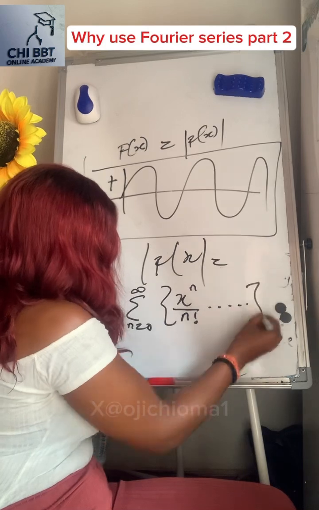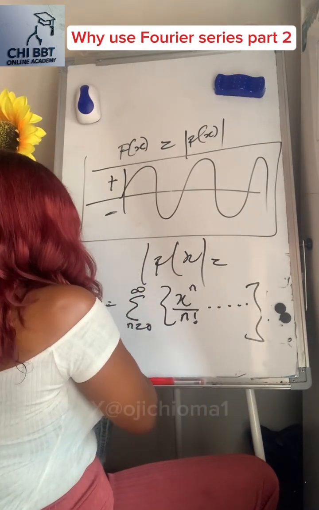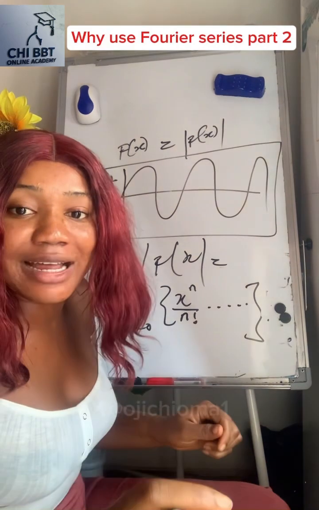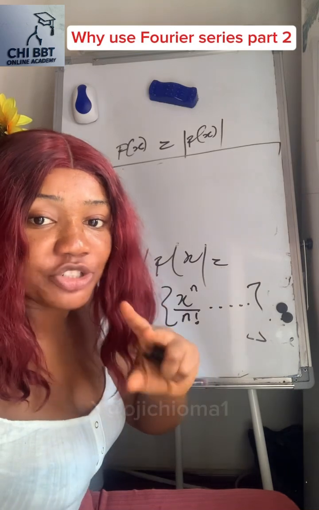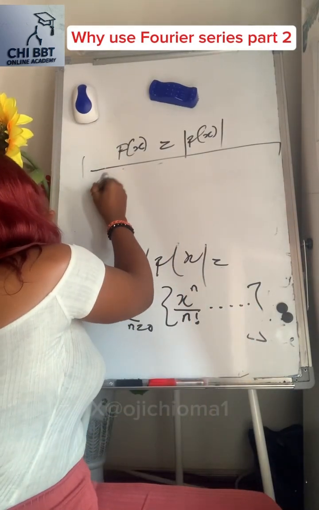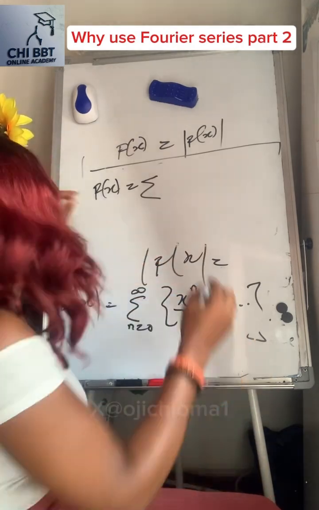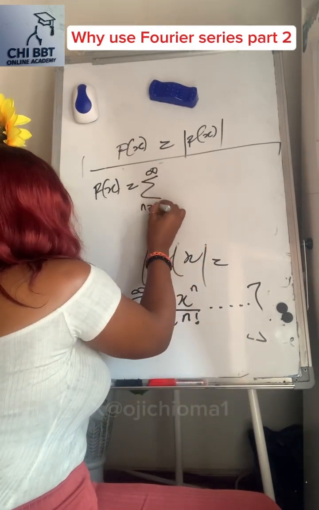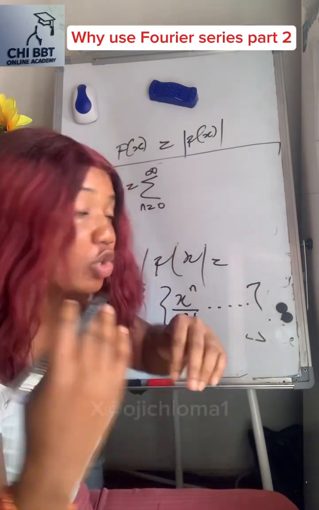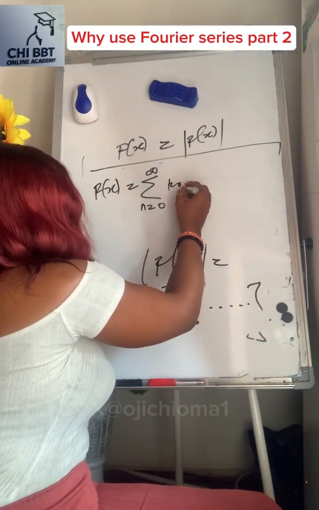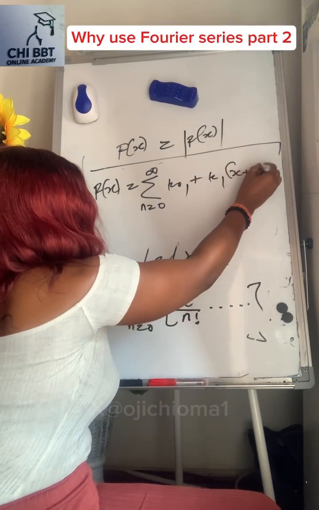You can see this is in terms of what? Power series, f of x. Okay, now let's use the summation aspect of it. So let's do the normal series expansion. Let me show you. You have f of x equal to sigma, the summation, infinity, n equals 0. Then k is representing the coefficients as they increase or decrease. So you have k naught, which is the first one, plus k1 bracket x plus a.